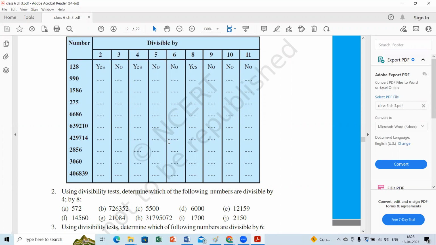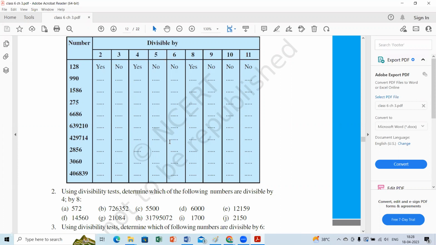Next, rule 4, please go to rule 4. First tell the rule. The divisibility rule for 4 is the last 2 digits should be 0, or if they are not 0, we have to check if they're divisible by 4. They should come in the 4 table, or else if you divide the last 2 digits, it should be exactly divisible by 4. Check if 86 is divisible by 4 or not.